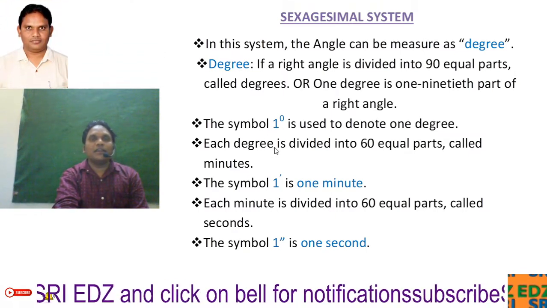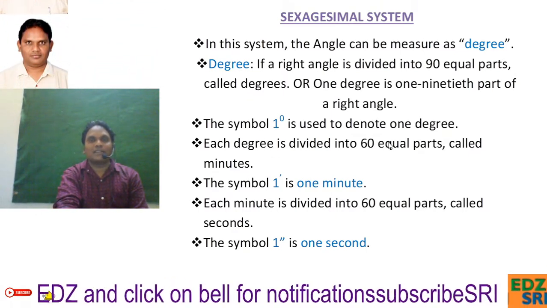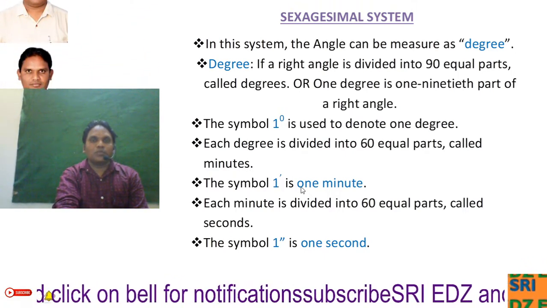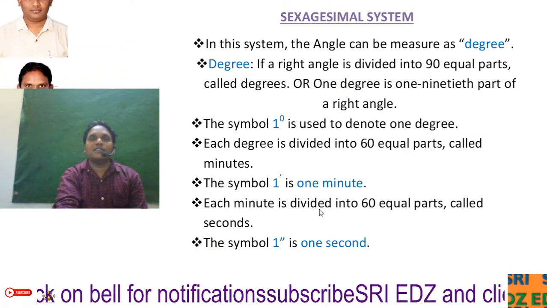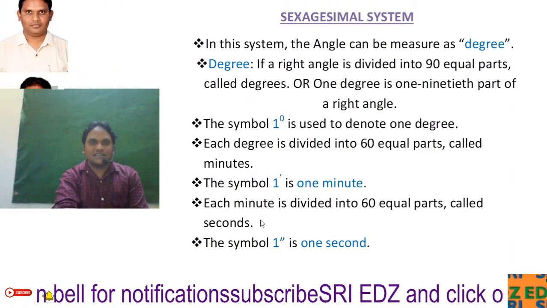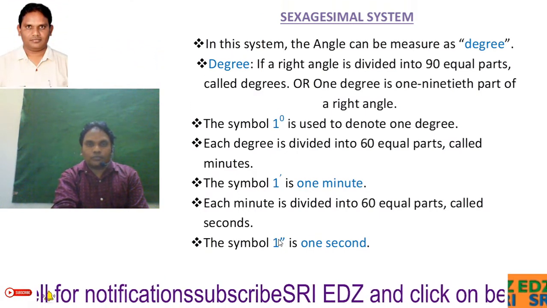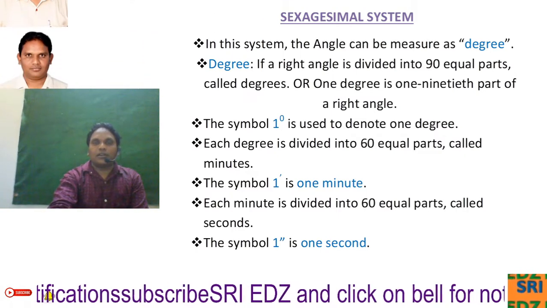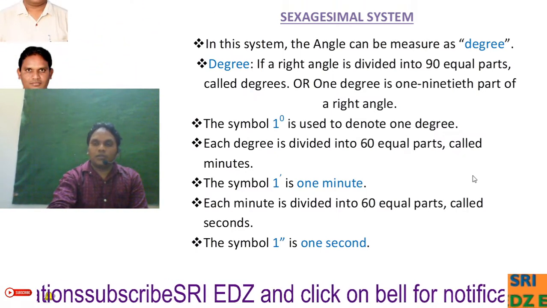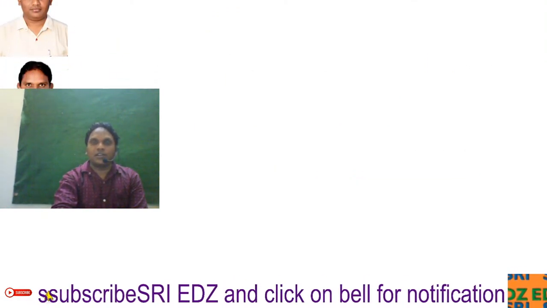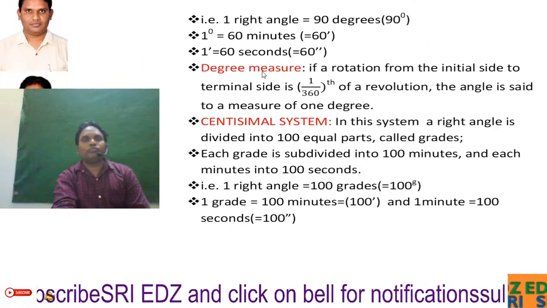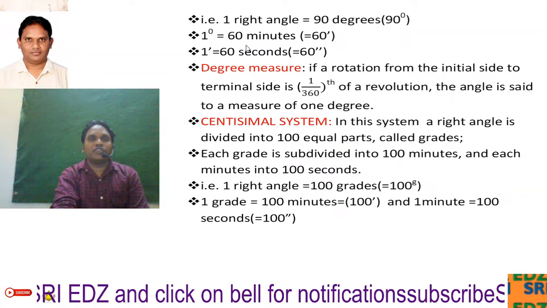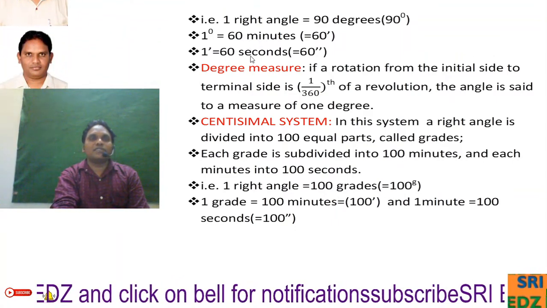Each degree is again divided into 60 equal parts, and each part is called 1 minute. The symbol for 1 power 1 is 1 minute. Each minute is divided again into 60 equal parts called seconds. So 1 power double indicates 1 second. In other words, 1 right angle is equal to 90 degrees, 1 degree is equal to 60 minutes, and 1 minute is equal to 60 seconds.